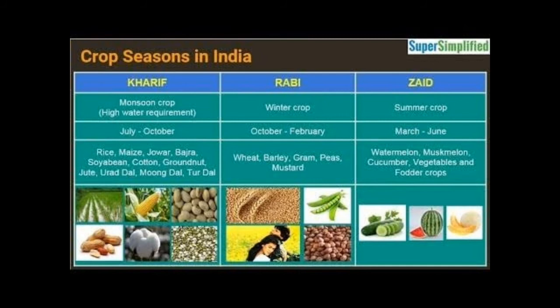Next, the Kharif crop is sown in July and harvested in October, whereas the Rabi crop is sown in October and harvested in February. The Zaid crop is sown in March and harvested in June. And third, rice, maize, jowar, bajra, soybean, cotton, groundnut, jute, urad dal, moong dal and tur dal are all examples of Kharif crops, whereas wheat, barley, gram, peas and mustard are examples of Rabi crops. Whereas watermelon, muskmelon, cucumber, vegetables and fodder are examples of Zaid crops.